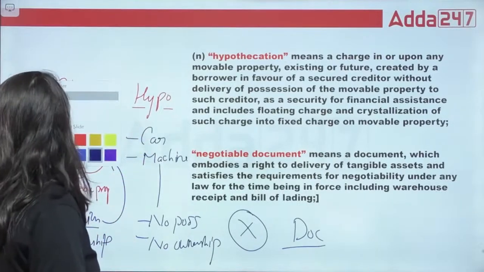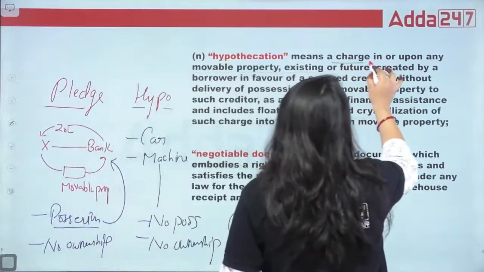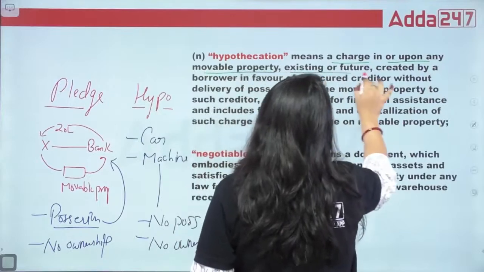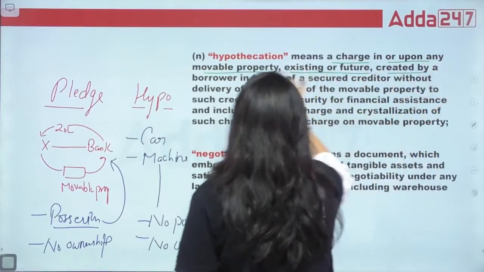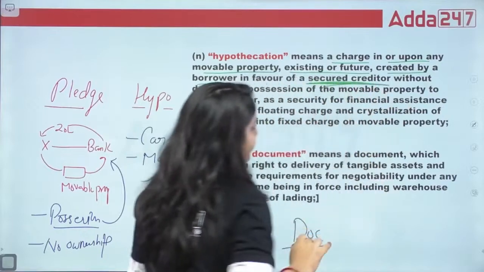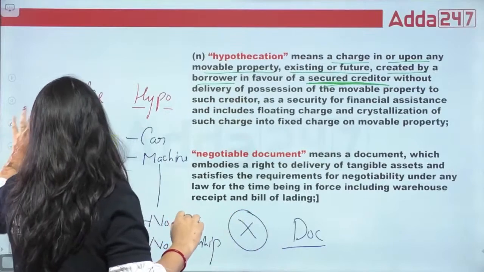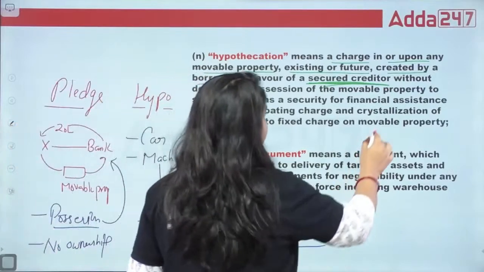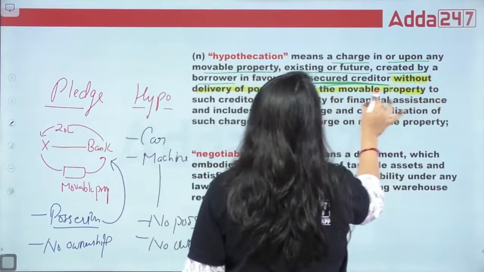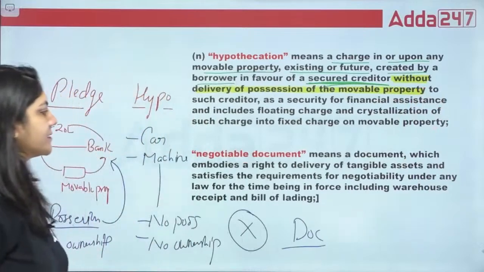Now you can see the definition here. A charge upon any movable property, existing or future, created by the borrower in favor of a secured creditor without delivery of possession of the movable property. So this is the important point. This is your hypothecation.